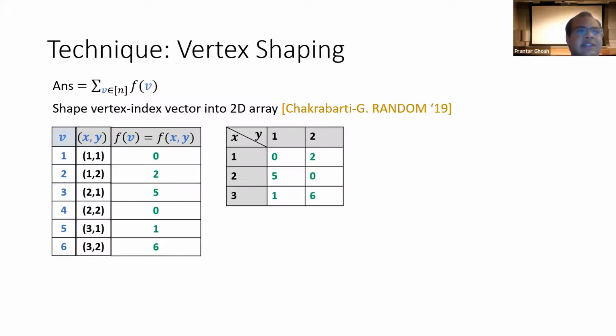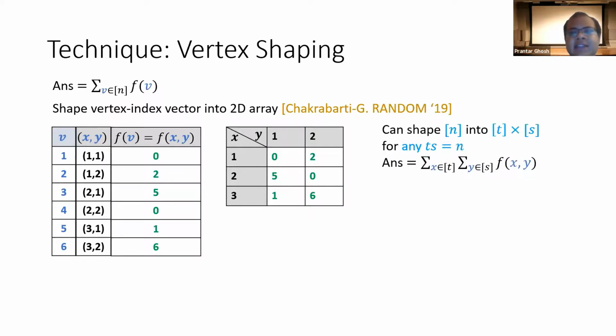So therefore, the function can now be defined over pairs x, y, such that the function is basically represented as this 2D array. Given any t and s whose product is n, we can shape it into a t cross s array, and therefore the answer, which was previously a summation of f of v with v running from 1 to n, becomes a double summation of f of x, y, with one summation running x from 1 to t, and the other y running from 1 to s.